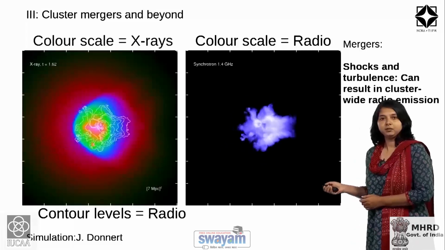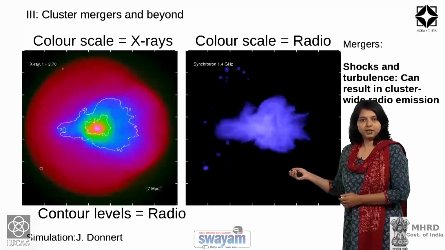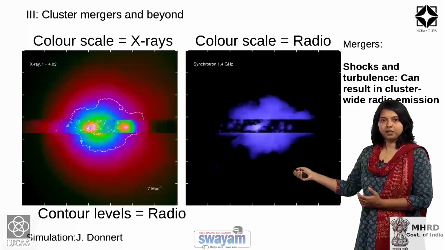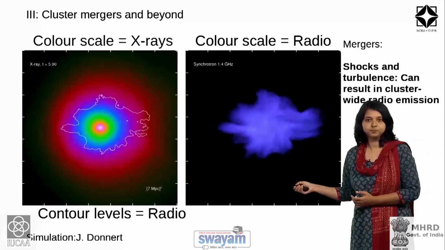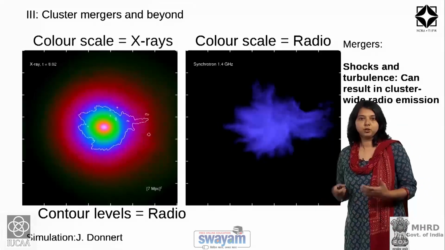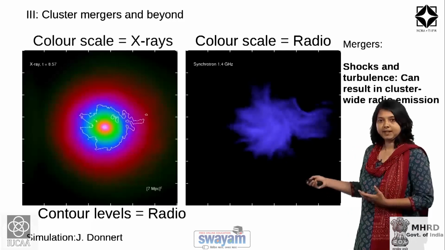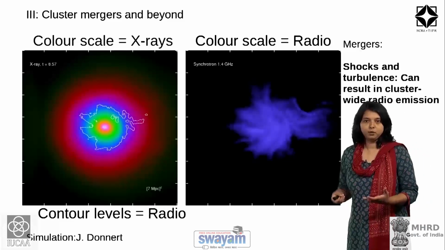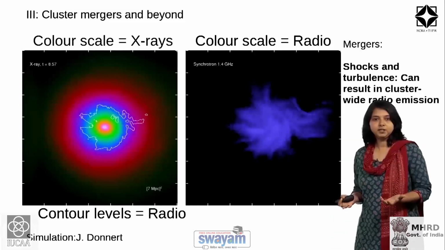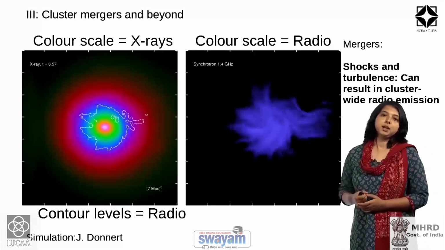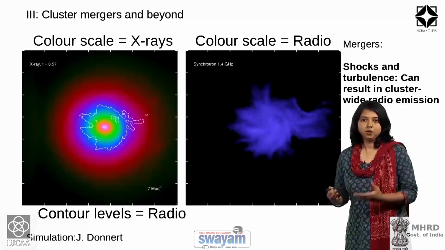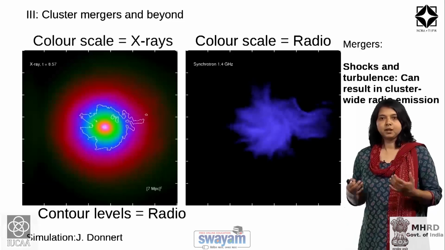So, here in color you can see X-rays, and the contour levels actually define the radio emission. In the other panel you see the synchrotron emission in blue color, and the recipe that led to this emission of synchrotron origin is basically based on the observations of radio halos and has been put into a simulation to reproduce the effects that we see in actual clusters. From this simulation, it can be seen that cluster mergers can be powerful enough to inject shocks and turbulence that can result in cluster-wide radio emission.